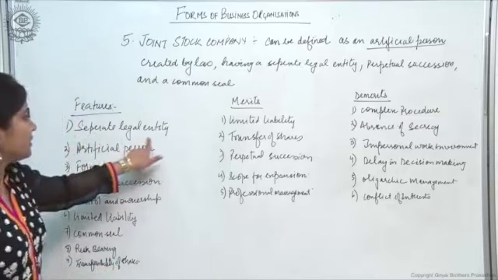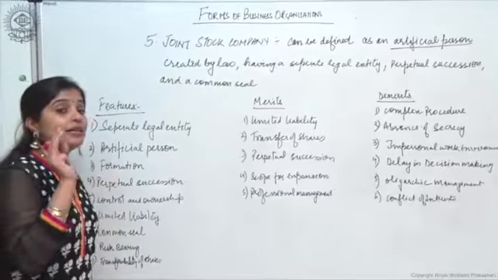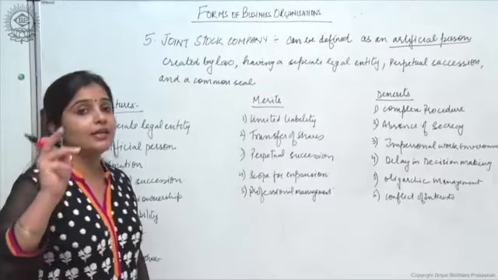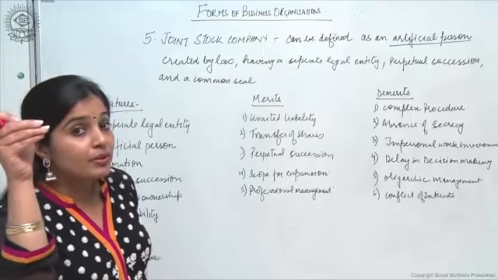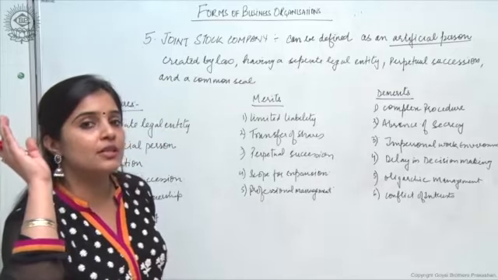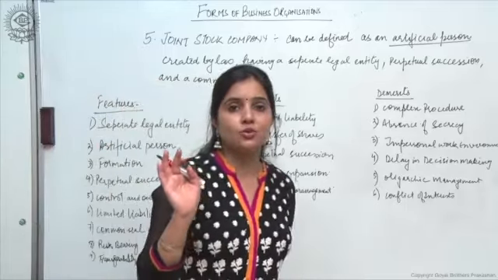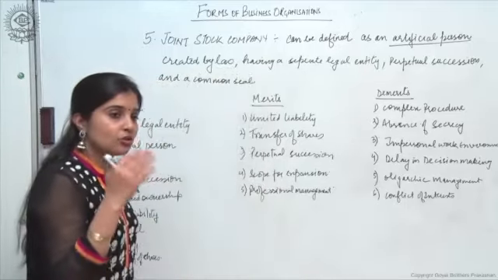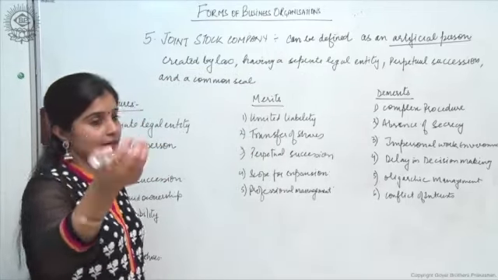Number one, separate legal entity. मैंने बोला था separate legal entity and limited liability, ठीक है, and continued existence. ये तीनों कब आ जाते हैं features? When it is compulsory for a business organization, for any particular form of business organization, to get itself registered under any particular act. Here, a company is also compulsorily required to be registered under the Companies Act 2013. तो जैसे ही उसका registration compulsory हुआ, तो तीन features automatically आ जाएंगे: separate legal entity, limited liability and continued existence.